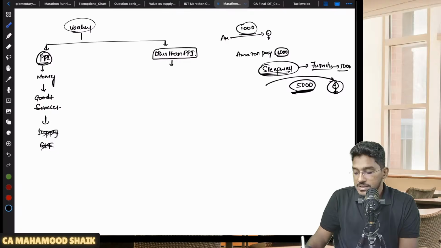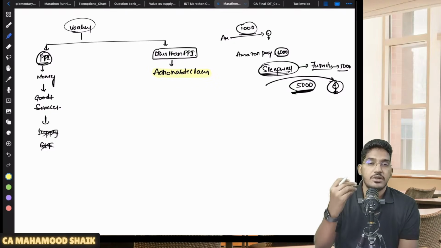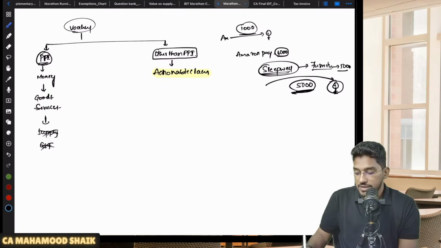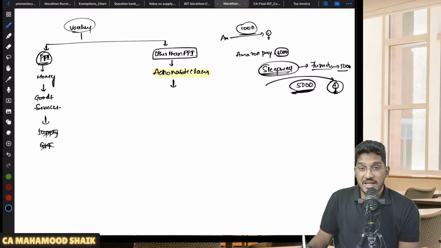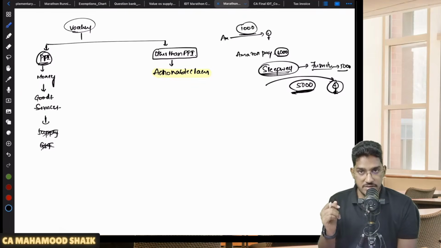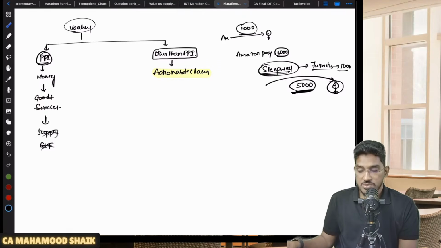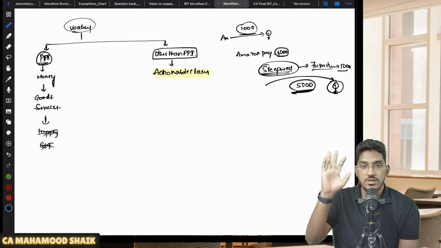However, even though it is other than a prepaid instrument, the circular has clarified that it will fall under the actionable claim definition. If it is other than a prepaid instrument, it will fall under the actionable claim definition. Anyhow, if it is falling under the actionable claim definition, we have seen under Schedule 3, only specified actionable claims will be taxable, will be treated as supply. Other than specified actionable claims, if any other actionable claim is supplied, it is neither supply of goods nor supply of services. There are only 6 specified actionable claims. What are they? Lottery, betting, gambling, casino, horse racing, online money gaming.